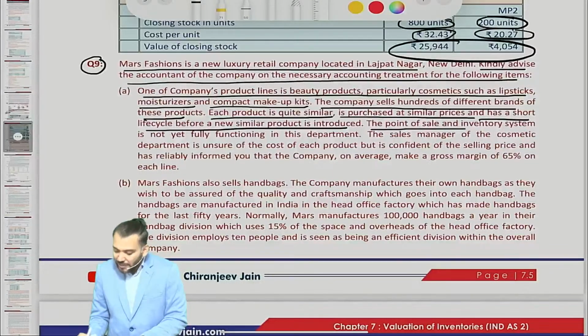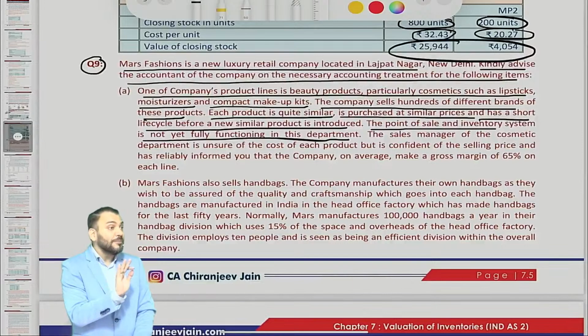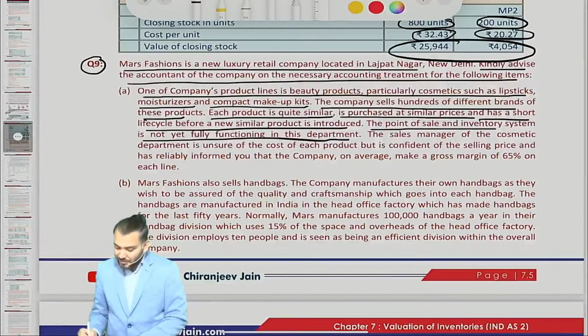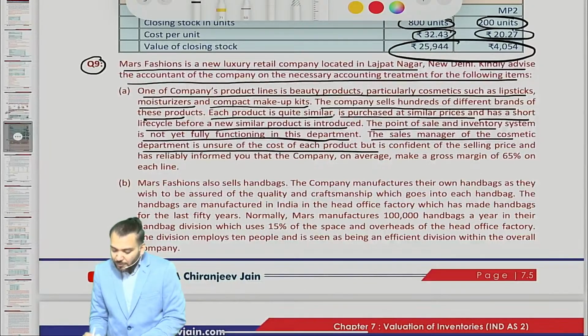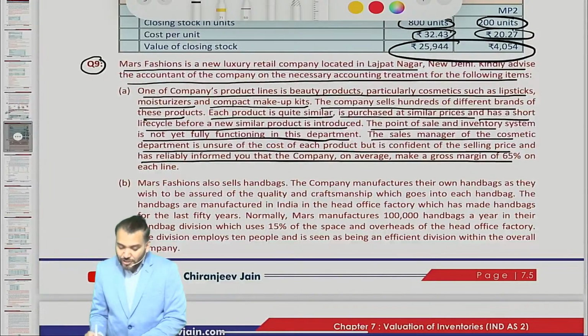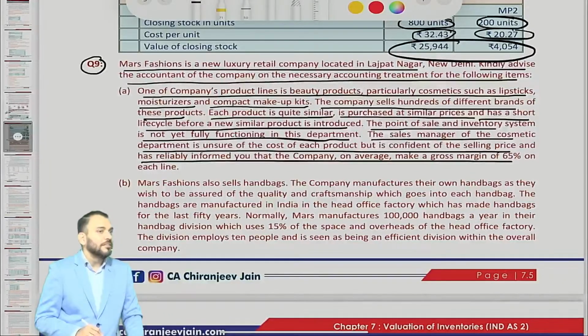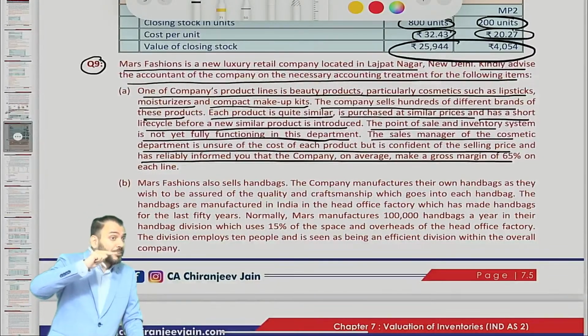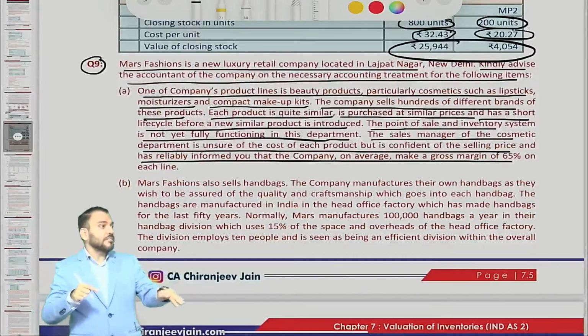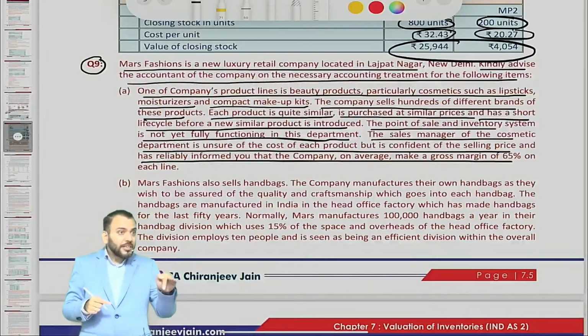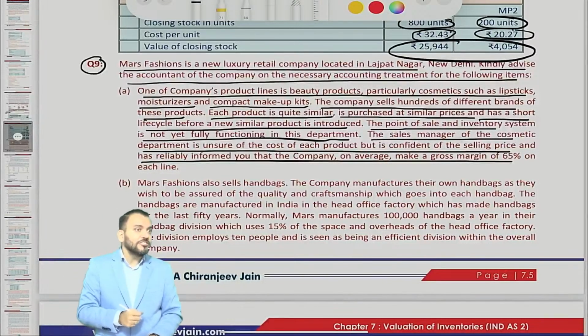The point of sale and inventory system is not yet fully functioning in the department. Means what? We do not keep stock records. The sales manager of the cosmetic department is unsure of the cost of each product but is confident of the selling price, and has reliably informed the company that on average it makes a gross margin of 65%. So which method will you apply? You can understand the concept. You have said this right now because I have done a detailed discussion. Because of that, right now you are saying adjusted selling price method.